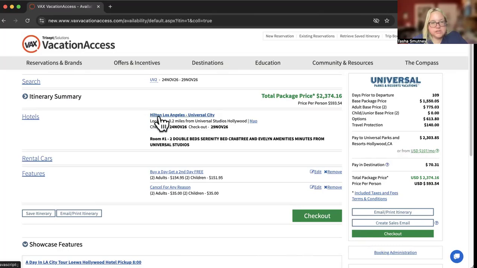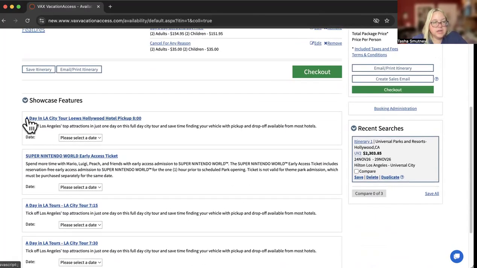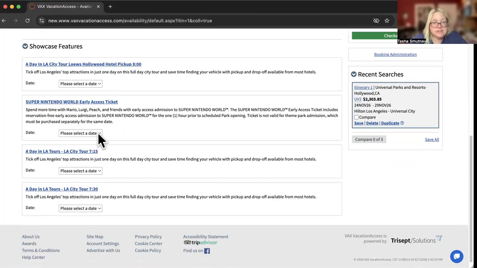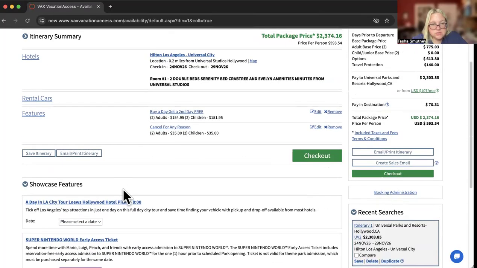So it's already giving us the hotel, and it gave us a promotion they thought we should use, as well as that cancel for any reason with Universal. So typically with Universal, we're not also adding an additional insurance. They've got a great cancel for any reason. If you're adding other elements, you would obviously get insurance for everything. But it also is showing us additional things we could add. We could add an LA City tour. We could add Super Nintendo World Early Access. Essentially, this gets them in early compared to everyone else. There's a few other LA tours, right?